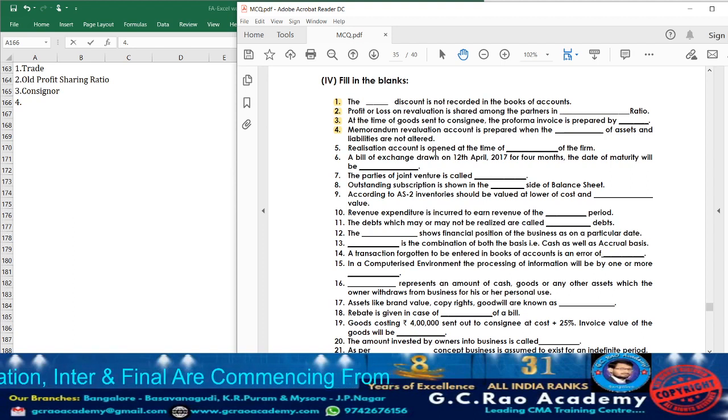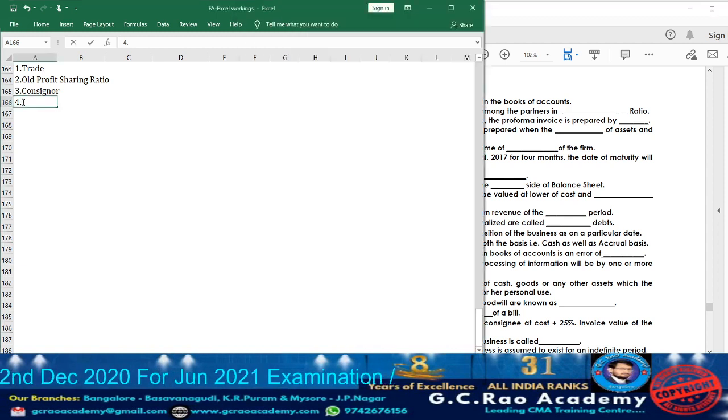The book value of the assets. If they don't want to change the book value of assets and liabilities, in that situation, instead of preparing a revaluation account, they are going to prepare a memorandum revaluation account. So what will be the answer? Book value of assets and liabilities. So take down book value.